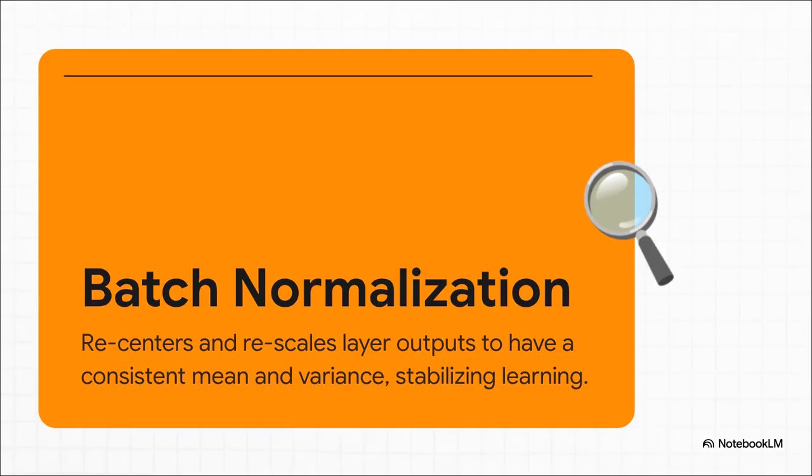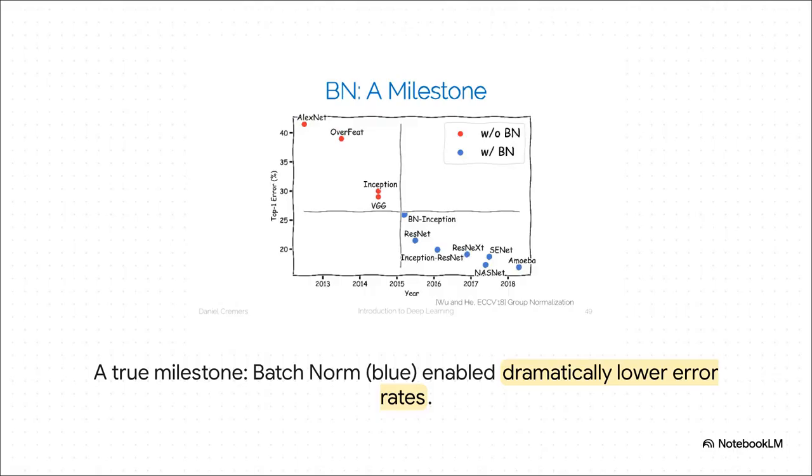The game-changing solution to this is a technique called batch normalization. The best way to think about it is like a tiny signal regulator that you place between each layer of the network. So, after a layer does all its math, batch norm steps in and basically cleans up the signal. It recenters and rescales it, forcing it to have a nice, healthy, consistent distribution before it gets passed on to the next layer. And the impact of this one idea was just staggering.